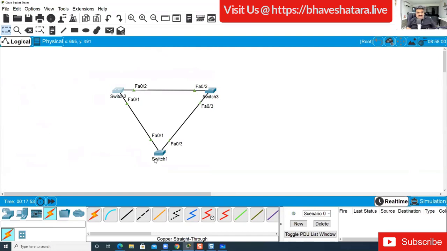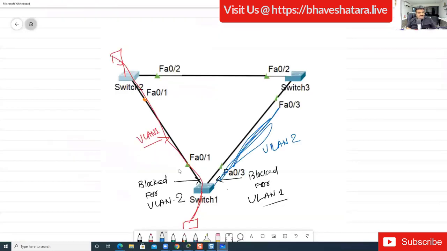Only VLAN 1 is able to transfer the traffic over this port, and this port is not available for VLAN 2. Only VLAN 1 can transfer the traffic from this particular port, right? No, sorry, I spoke wrong. This port is available for VLAN 1 only, and this port is available for VLAN 2 only, right? This is what we require.